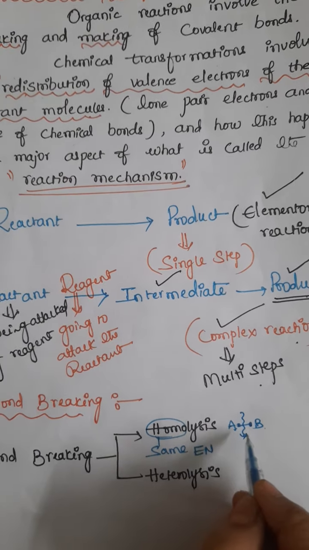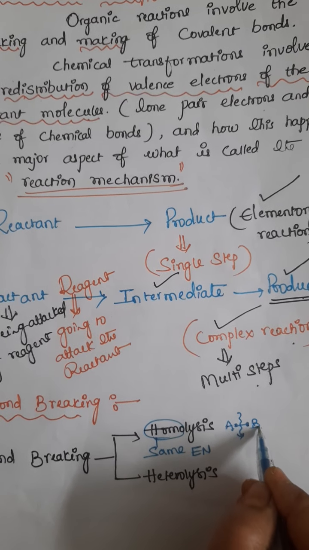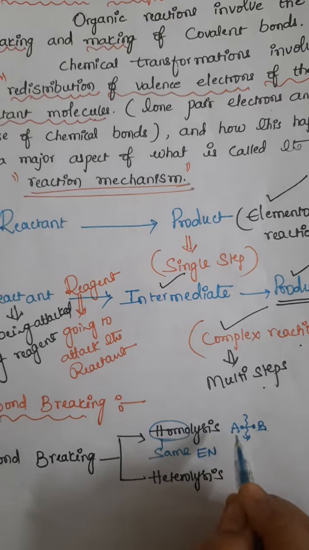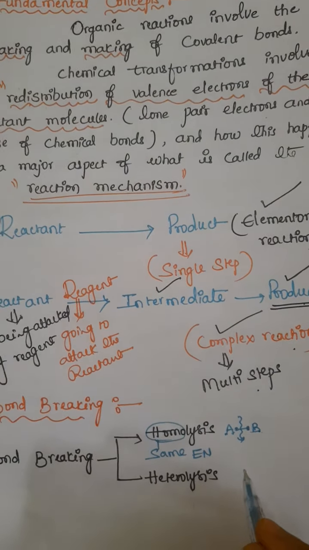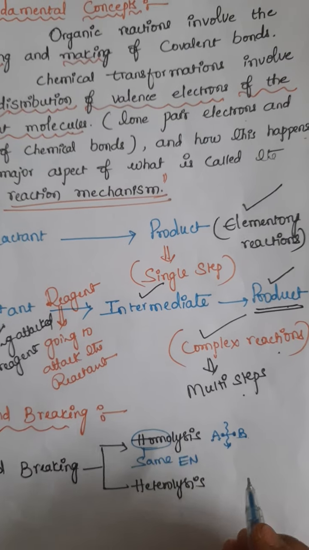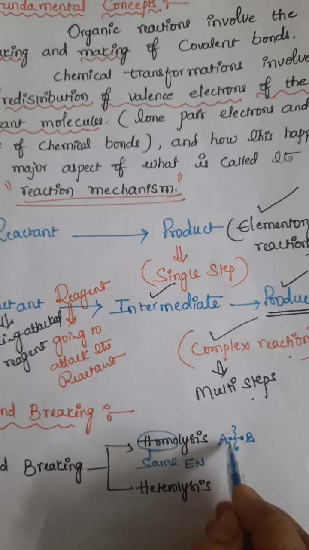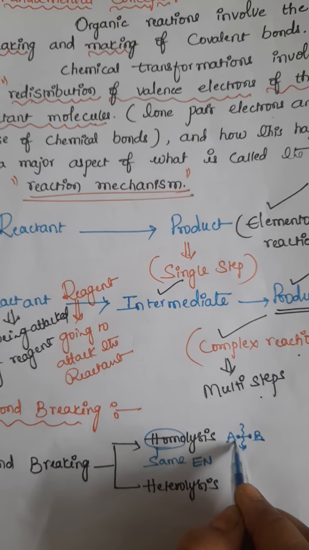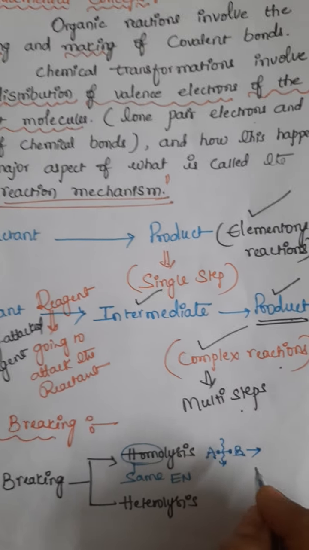Now the question is, do the two electrons go towards the B atom side or the A atom side? Electronegativity can decide. But as I said, both have the same electronegativity, meaning these two electrons go neither towards the B atom side nor towards the A atom side. So the option should be what?